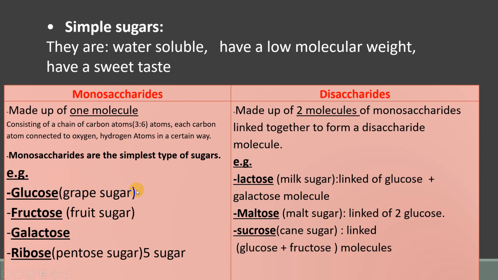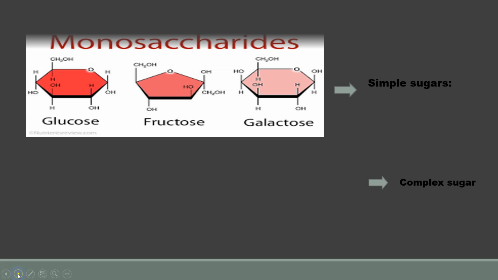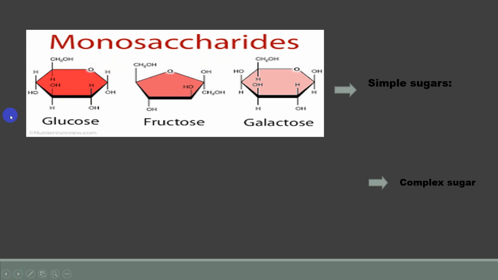How many examples did we take here? I will show you the next slide so that I can show you the shape of these chemical substances. Here, this is the monosaccharide. These are the 3 examples of monosaccharide. Glucose, just one molecule of sugar. That's why we call it monosaccharide. Fructose, just one molecule of sugar. That's why we call it monosaccharide. Galactose, it's just one molecule of sugar. That's why we call it monosaccharide. And these are simple sugars.